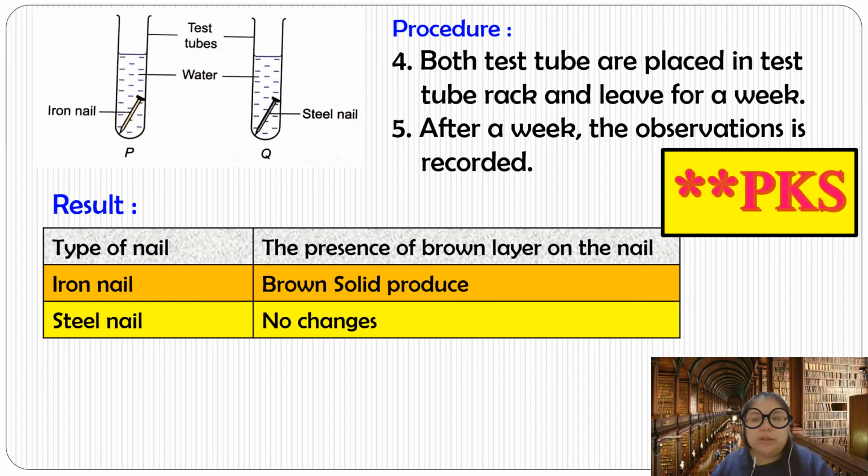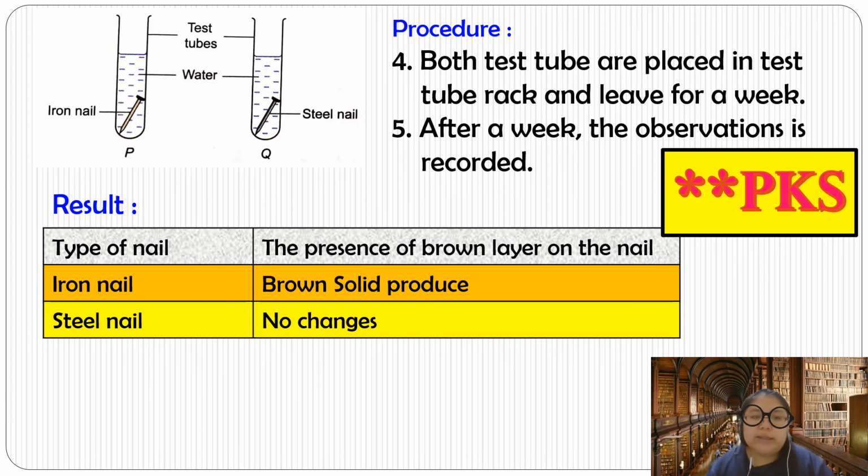Okay, so this one, we need to keep it for a week. So that means we cannot see the result in just a few seconds. So we need to leave it for 1 week. Okay, the duration for both test tubes must be the same. Okay, after a week, we do the observation and also record the data. So you record the data, just follow my table here. Okay, so from here, you just write 2 columns.